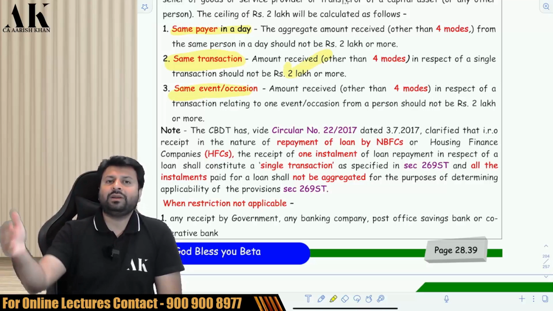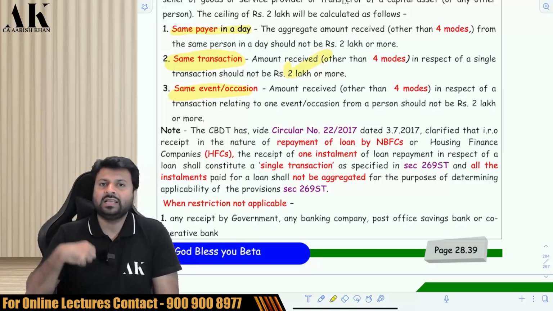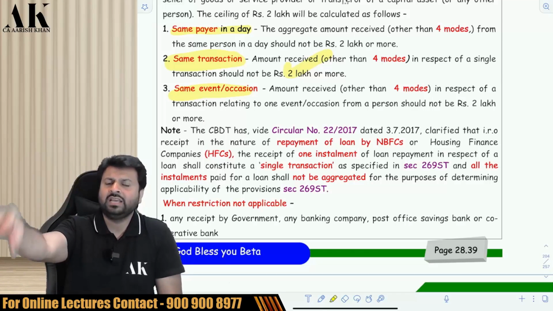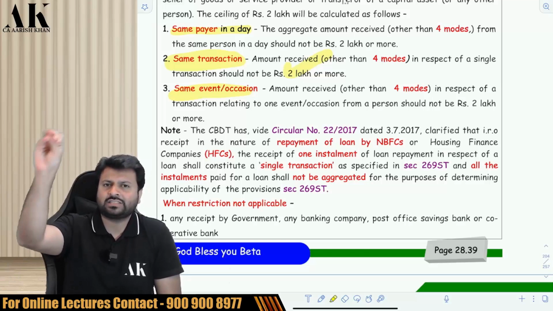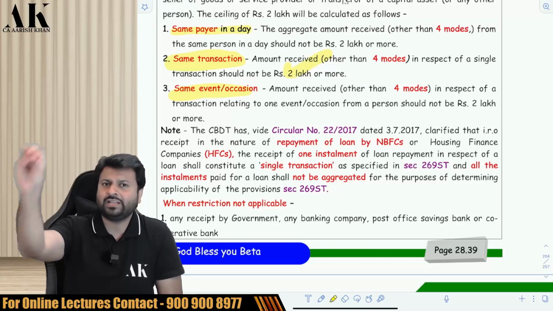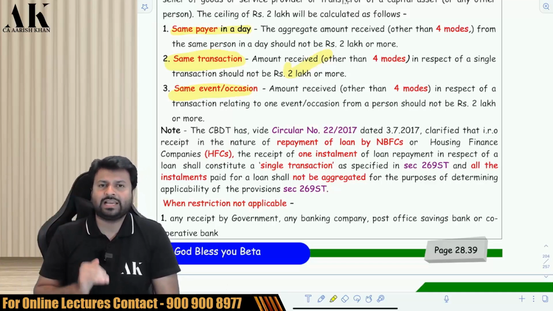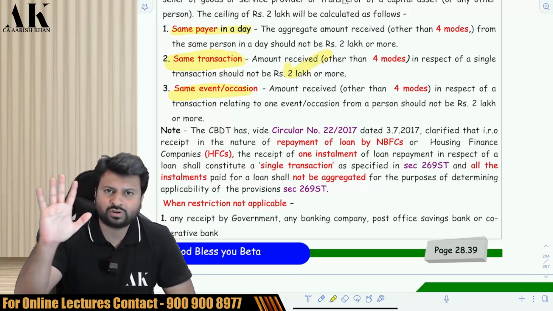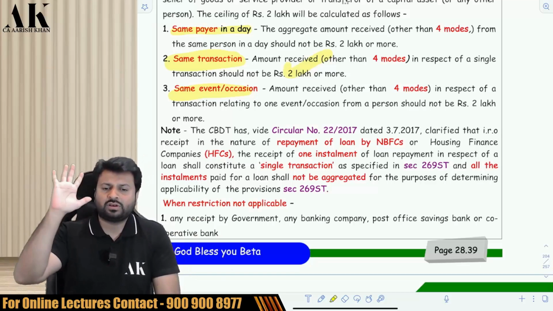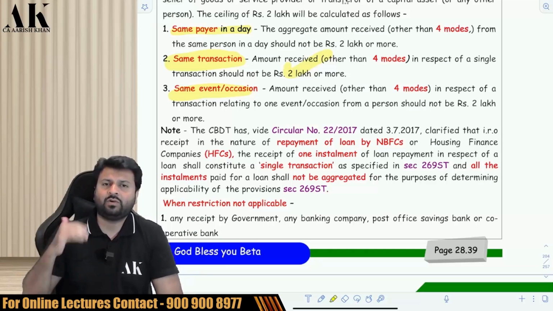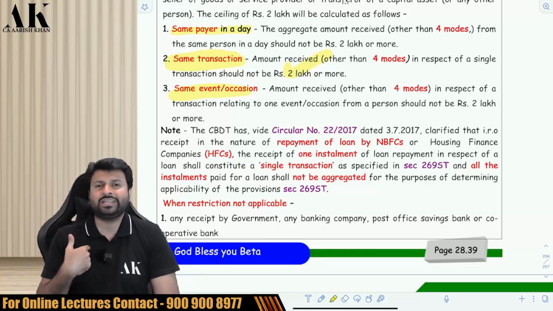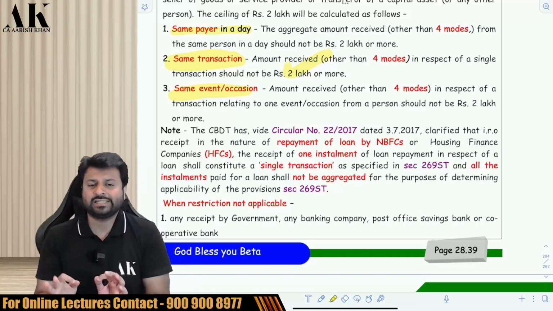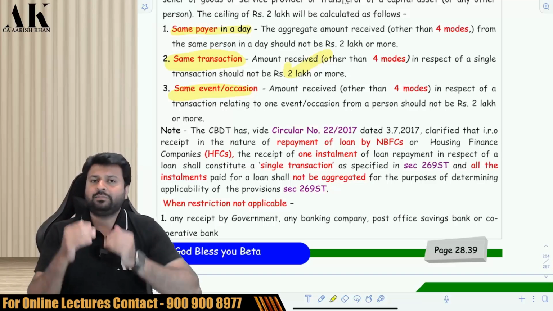Or if you make payment for a certain event, say I am an event manager managing your Roka ceremony, engagement ceremony, Sangeet ceremony, wedding function, and reception function, and you pay me in cash for all of them, then taking all of them together, it should not be 2 lakh rupees or more in cash. If it is 2 lakh rupees or more in cash, then I am liable for what? The person who received 2 lakh rupees or more in cash is liable for penalty under 271DA, because 269ST will be attracted.